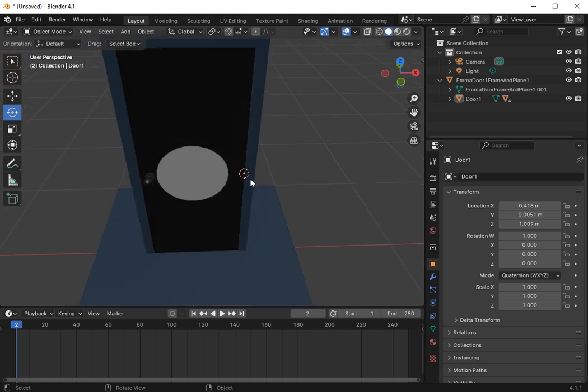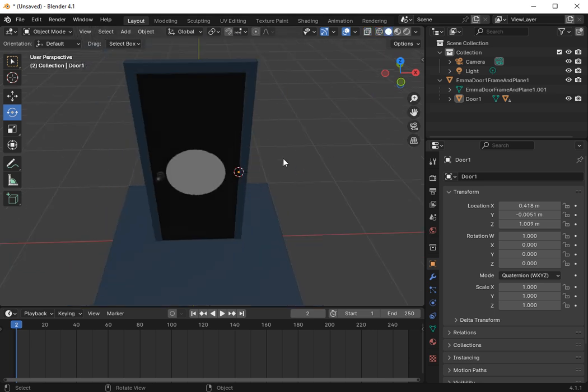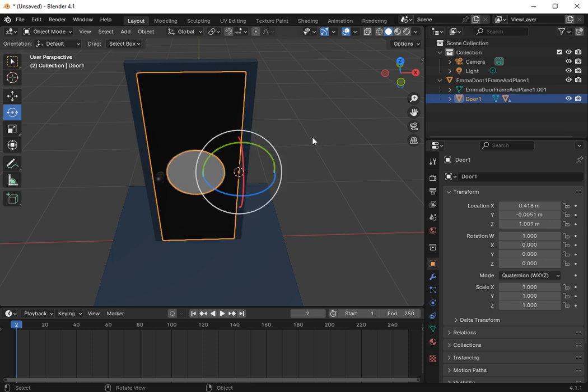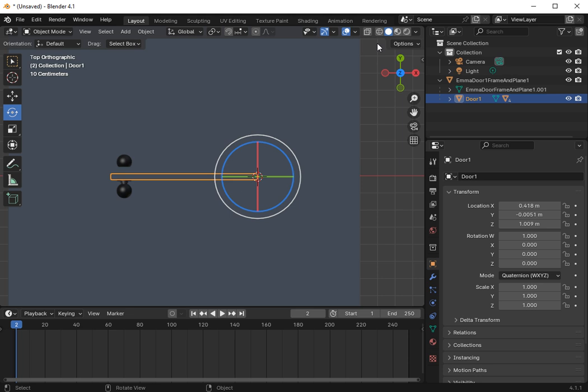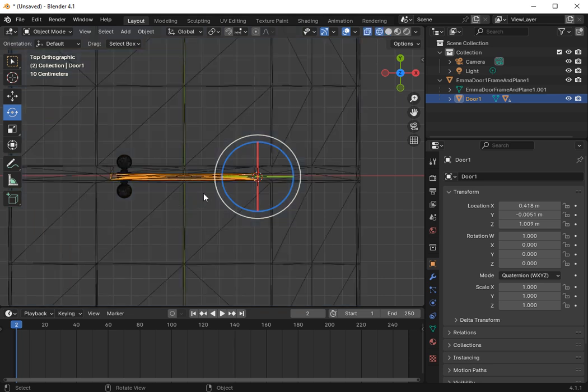See here, look. Now my cursor is here. The reason why you can't see it, if this happens, is only because you haven't pressed the door. Just click on the door. Okay, go back to top view. As I said, go back into this mode so you can see through your door.